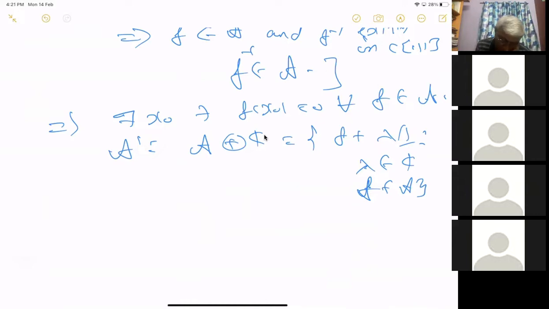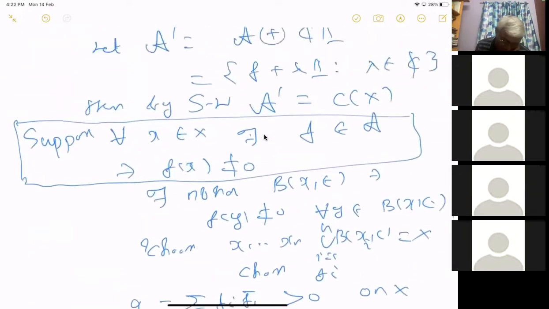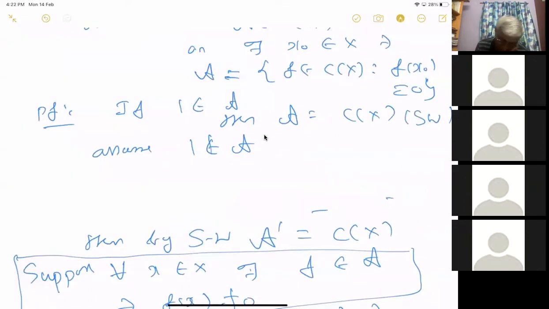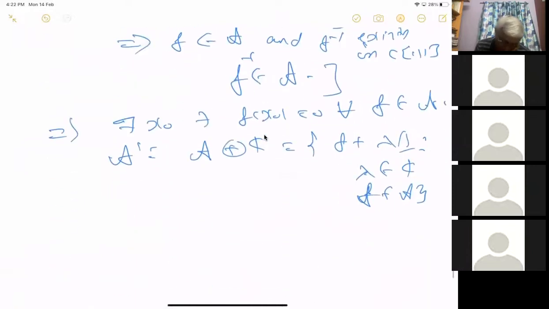Should I take A? I'm sorry, I shouldn't have taken A. This is another mistake. I am erasing it here. Let me see what I have to take. We know A plus C is dense.